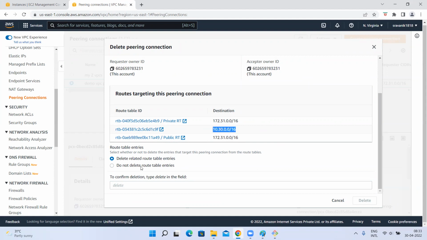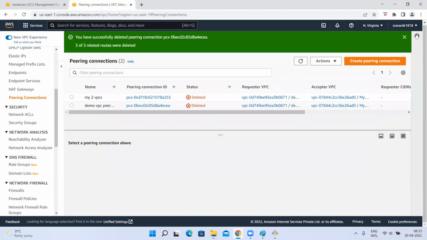I want to delete those entries, I don't want to keep them. Select that and delete it. Done. So it will delete. It is deleted. After some time it will disappear from here.